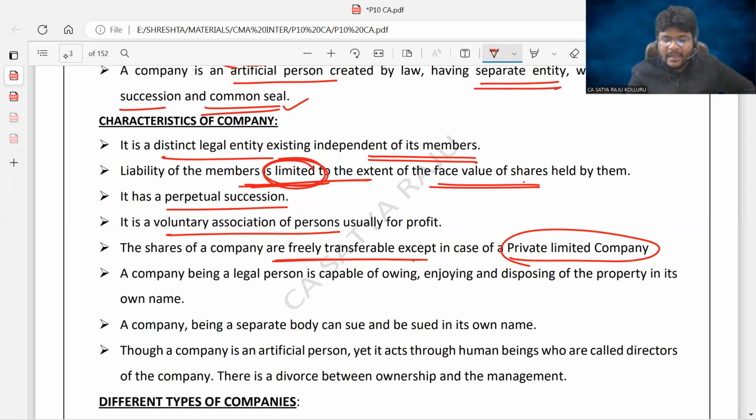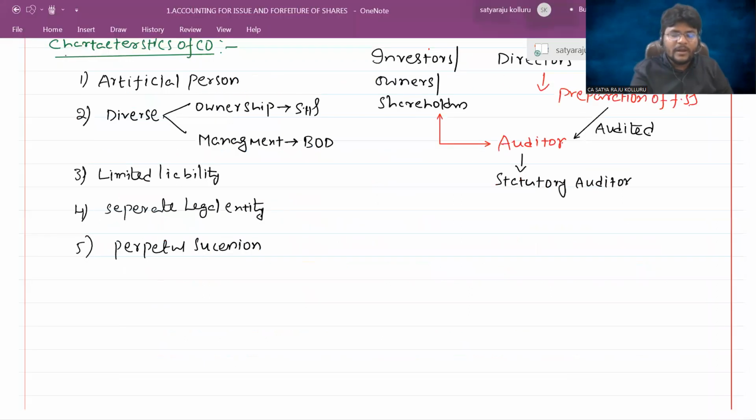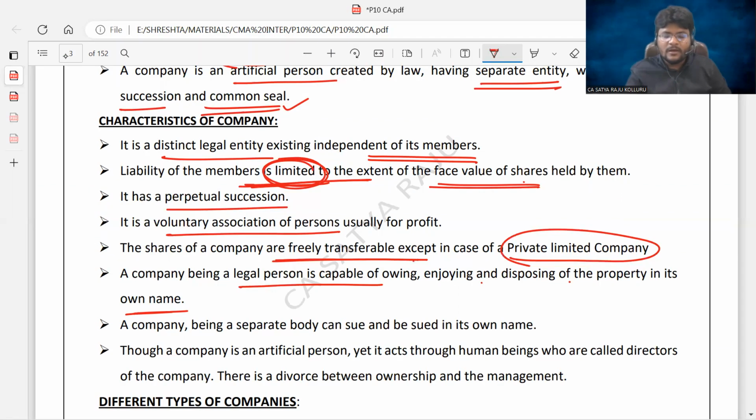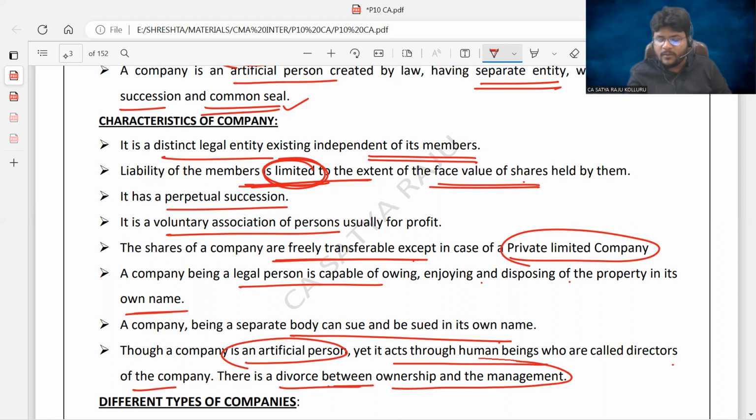A company being a legal person is capable of owning, enjoying, and disposing of property in its own name. I already told you, due to the separate legal entity concept or the artificial person concept, a company can buy properties in its own name, and a company may file a suit against other entities or persons as well. Though a company is an artificial person, it acts through human beings who are called directors of the company. There is a divorce between ownership and management.